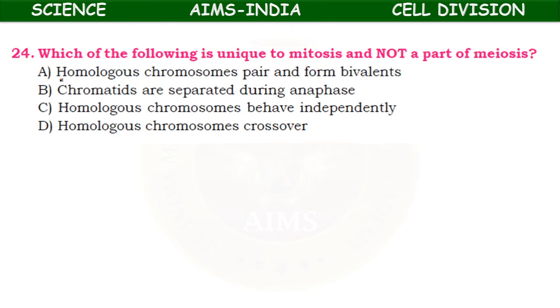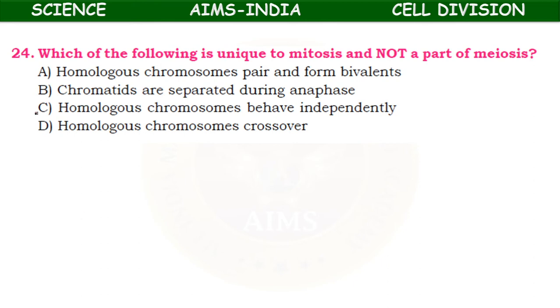Next, which of the following is unique to mitosis and not a part of meiosis? Homologous chromosomes pair and form bivalents. Chromatids are separated during anaphase. Homologous chromosomes behave independently. Homologous chromosomes cross over.